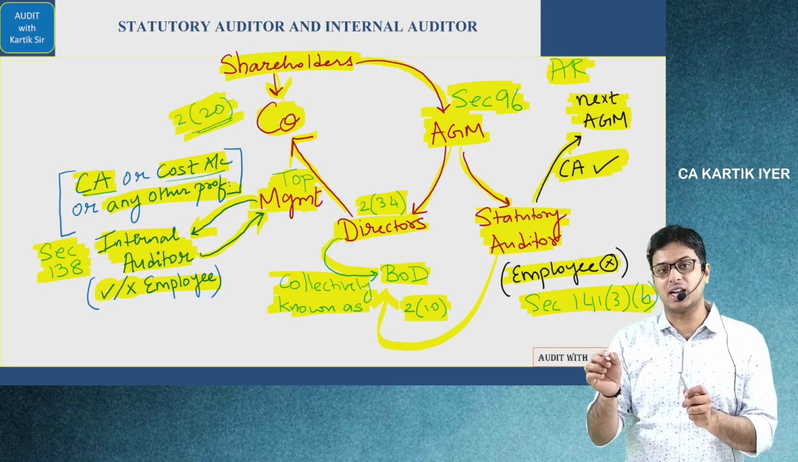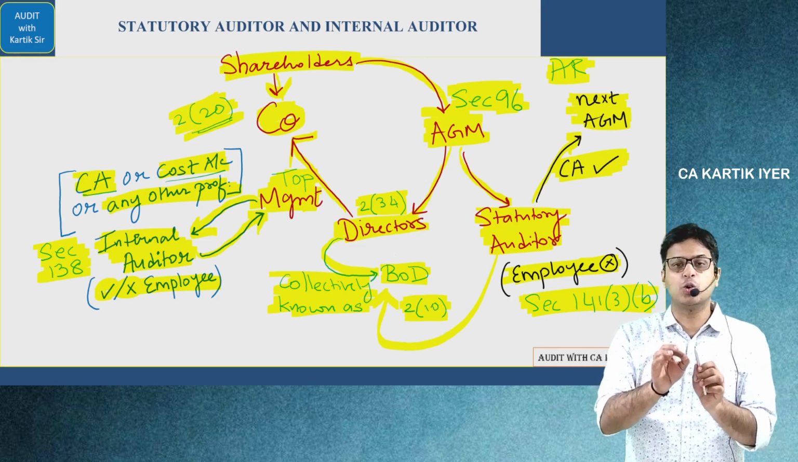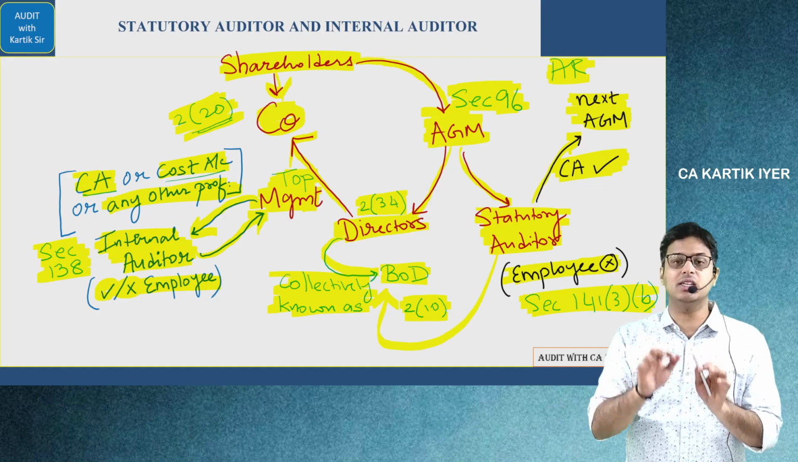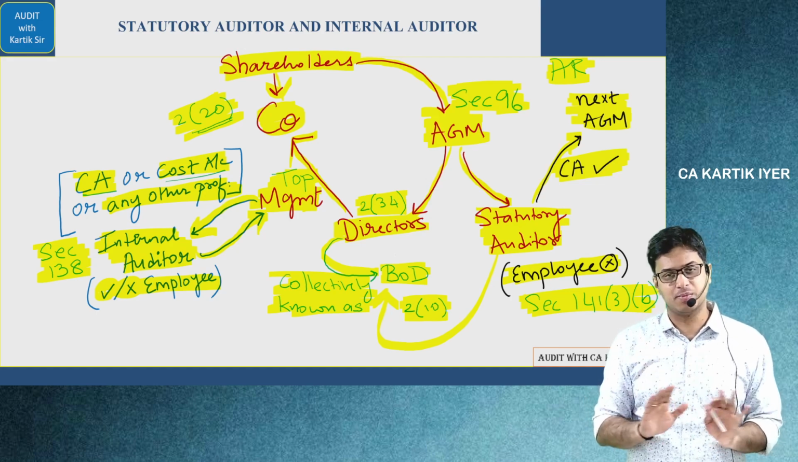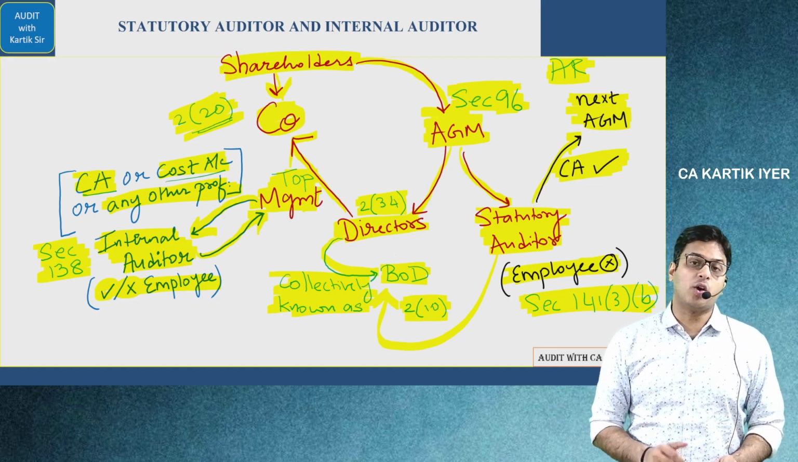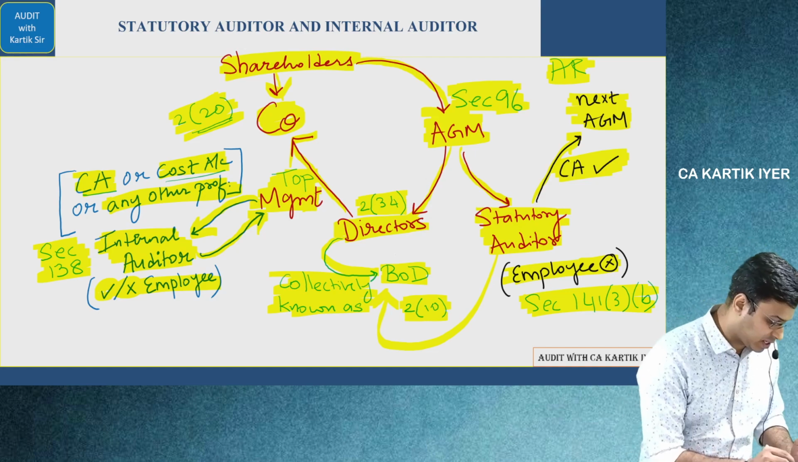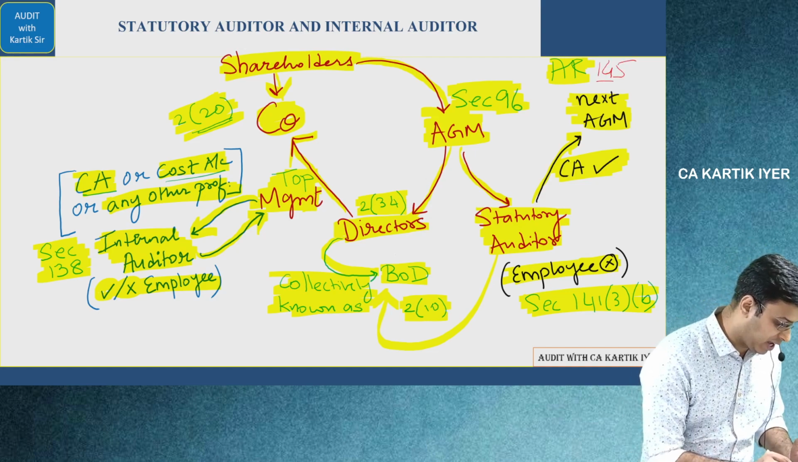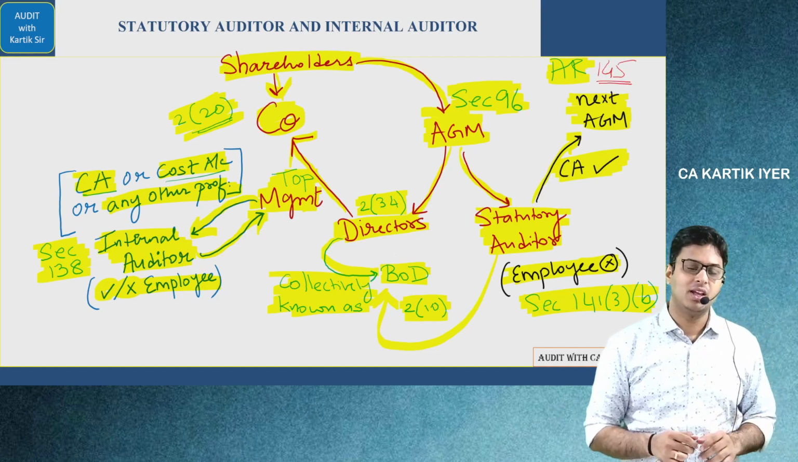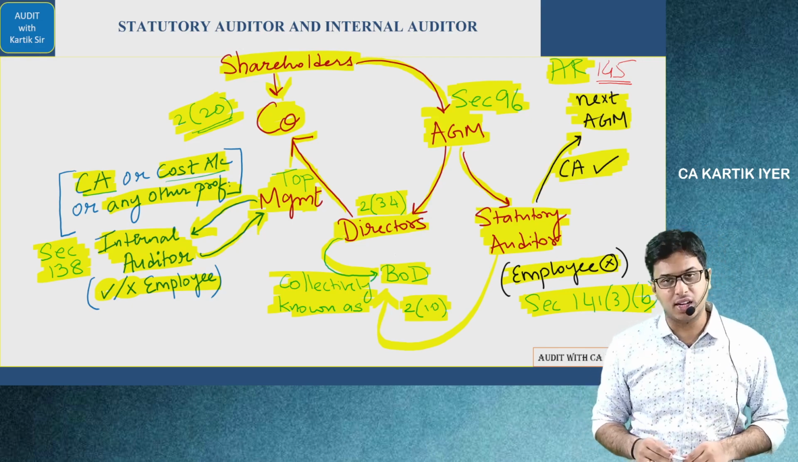Company is defined in section 2 clause 20. AGM is covered in section 96. Directors are covered in section 2 clause 34. Board of directors is covered in section 2 clause 10. Simple. The auditor gives this audit report, and there is a duty of the auditor to give audit report as per section 145. Remember this, 145. Okay. Internal auditor is covered in section number 138.